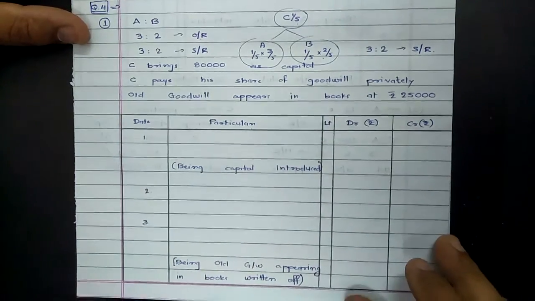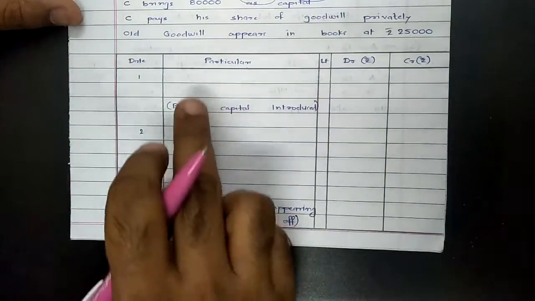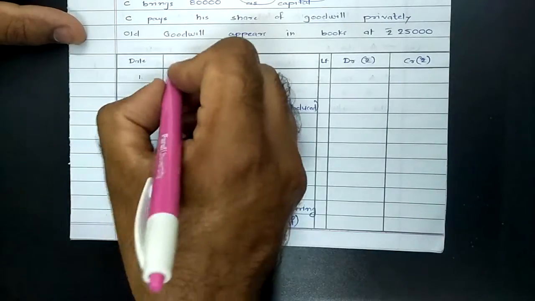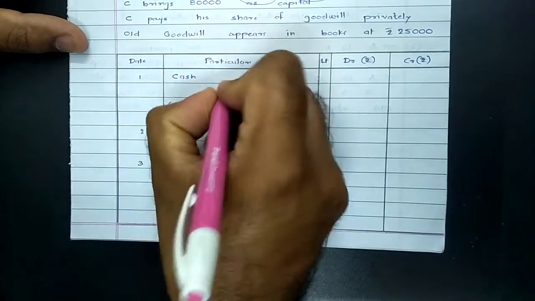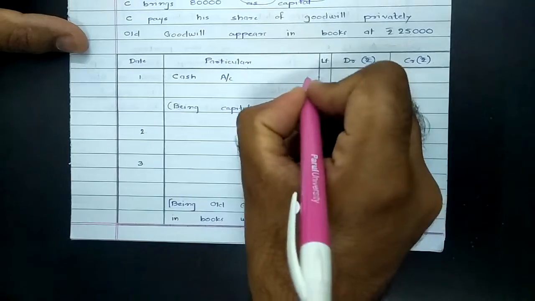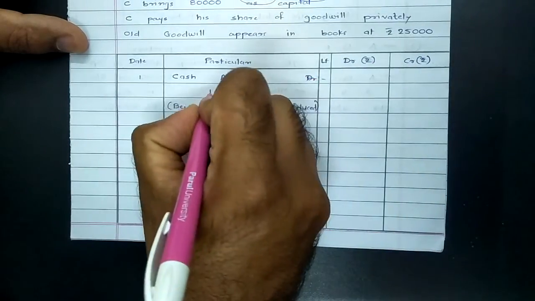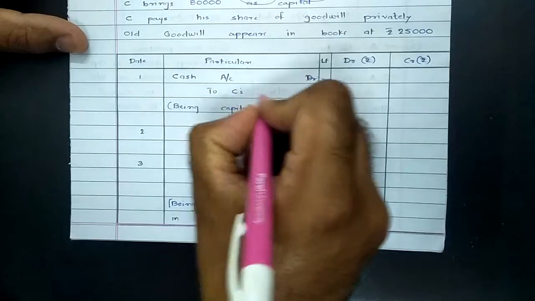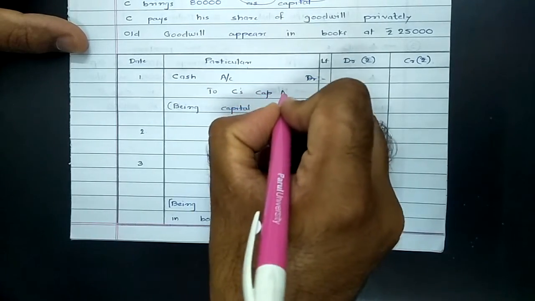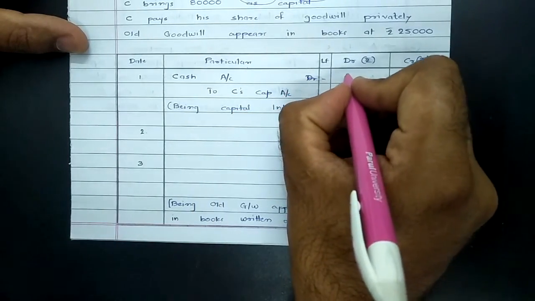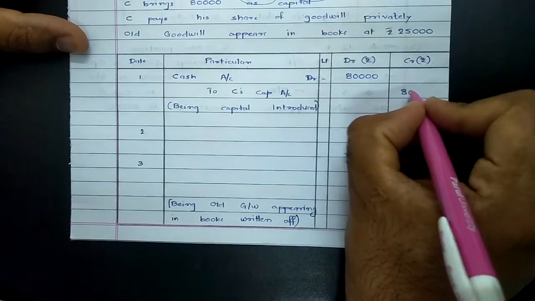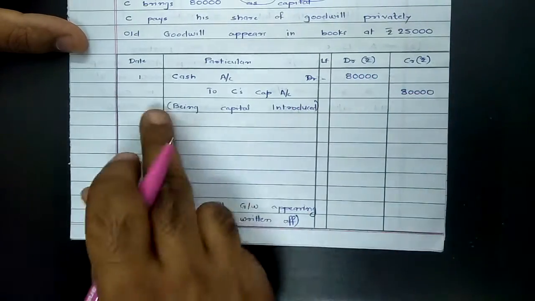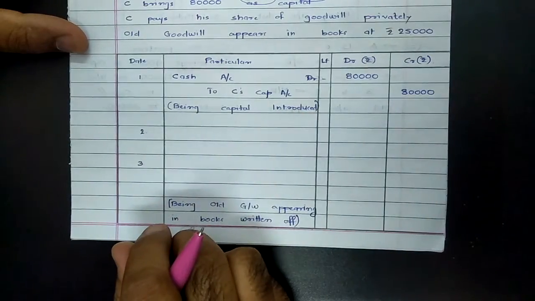Procedure-wise, the very first step is the new partner bringing capital in business. In this case it was clarified the new partner brings capital in cash. So the entry will be cash account debit to credit the giver, C's capital account, an amount brought in by C as capital of rupees 80,000, and the narration being capital introduced by new partner.